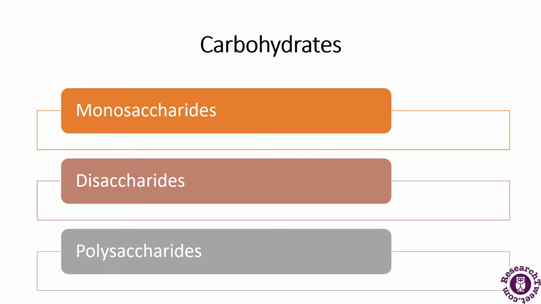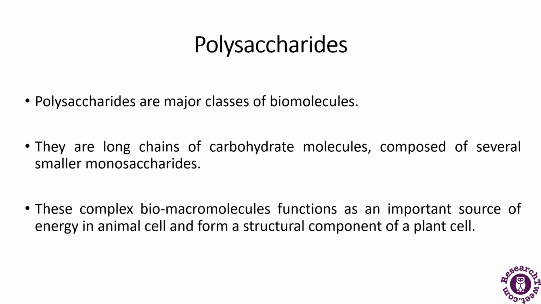We will not discuss all of these in detail, but we will discuss polysaccharides in detail. Polysaccharides are a major class of biomolecules. They are long chains of carbohydrate molecules, composed of much smaller monosaccharides.